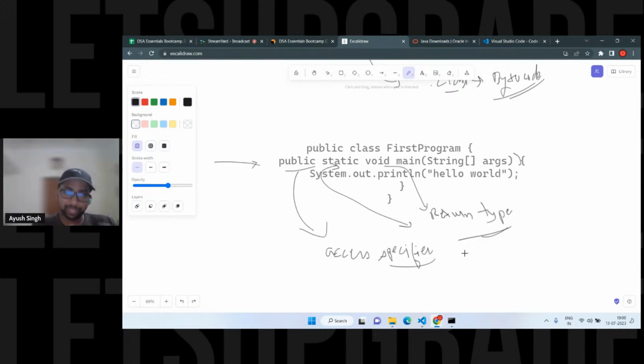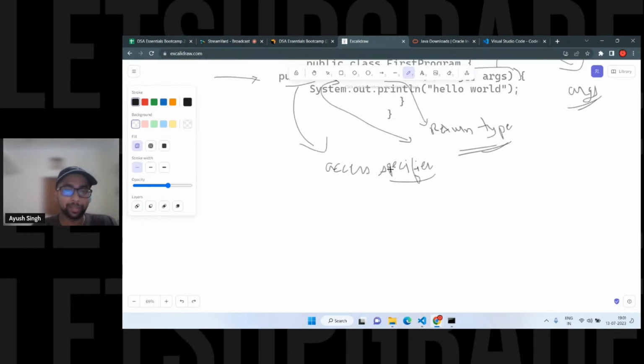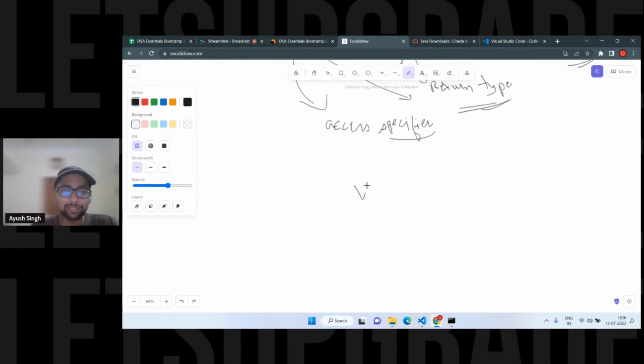Exactly. This String args is also related to the arguments, right? Those who don't know, this is the string argument. When we are working with command line arguments, we have to stick with the args. That's how it works. Void doesn't return zero, right? Don't confuse with that. We are going to see data types and return types. Void is not a null value. Actually, it returns nothing. No return, exactly. And null is a different thing, right?